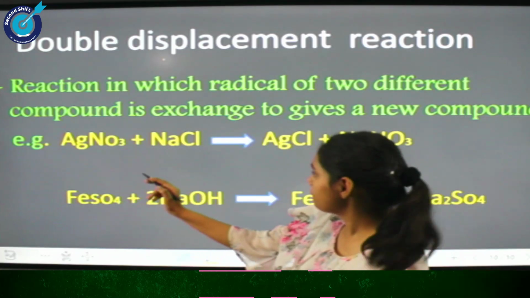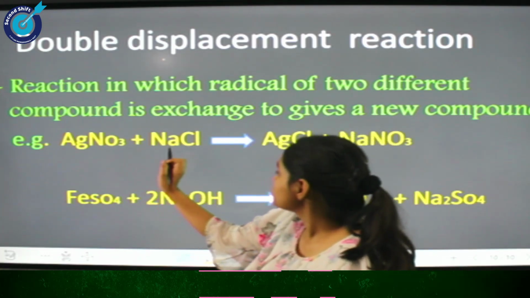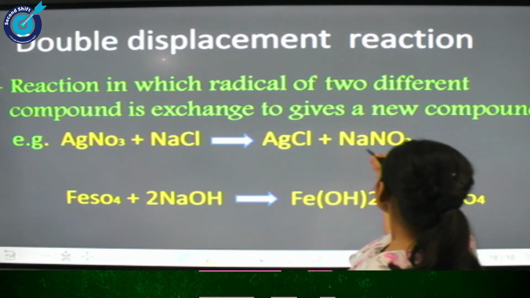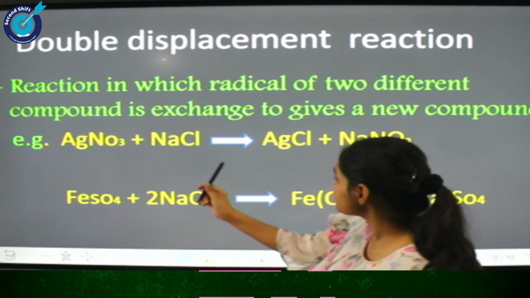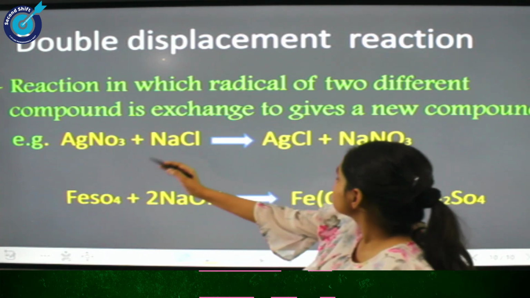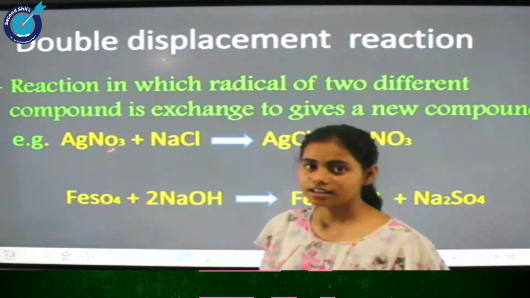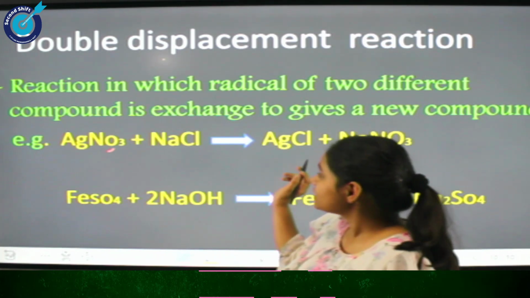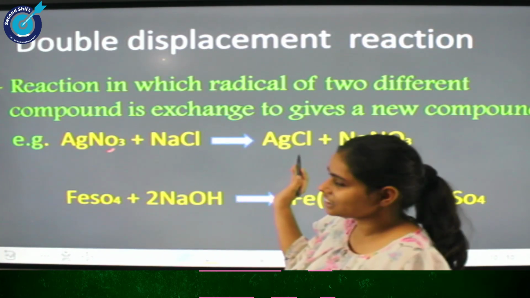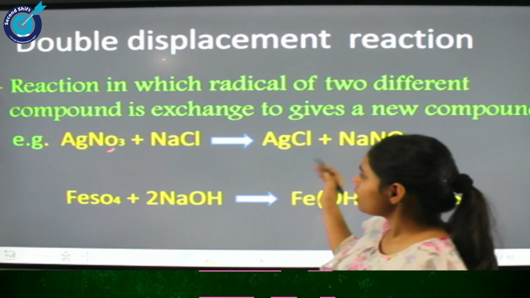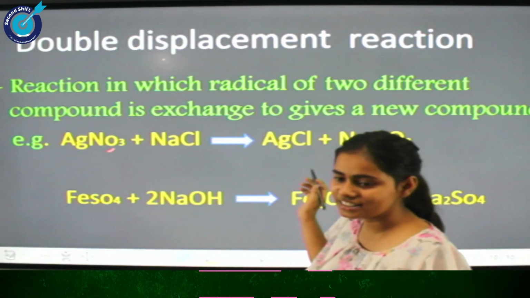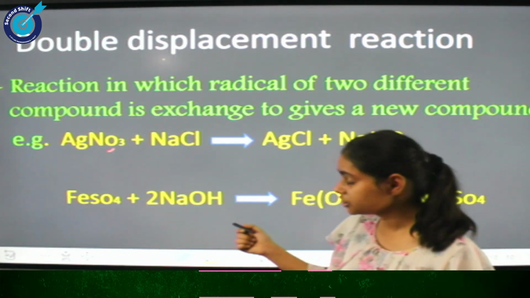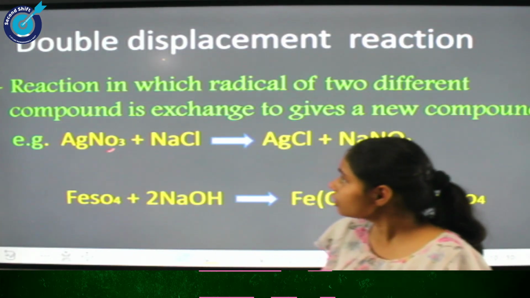Let us see the example: when silver nitrate reacts with sodium chloride, it will give silver chloride and sodium nitrate. In this reaction, we can see that the exchange of ions takes place. Here, Cl is here, and instead of Cl, NO3 is coming. So here also an exchange of ions takes place. And in this example also, there is an exchange of ions, as you can see.